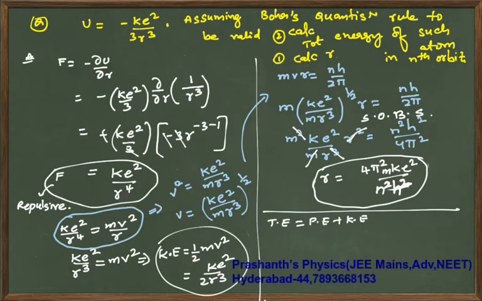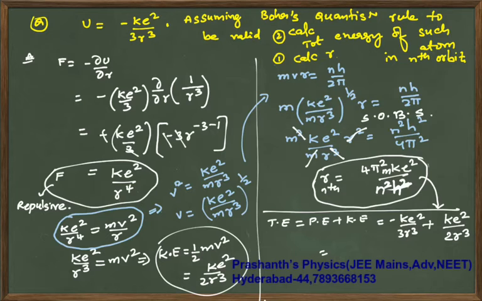So your radius of nth orbit is known. Total energy is PE plus KE, but PE in the start is given as minus k e square by 3 r cube, plus KE is k e square by 2 r cube. Now bring this r and substitute in this, and by simplifying, that will give you the final answer.